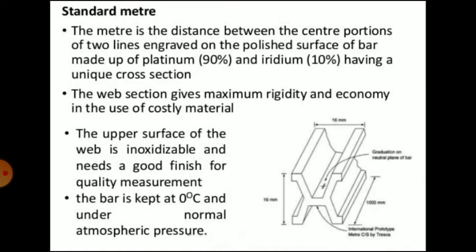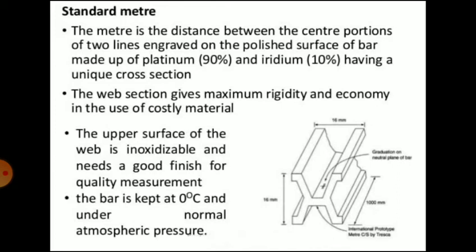So you can see the figure at the right hand side. The upper surface of the web is highly polished and has two fine lines engraved over it. You can see the two lines that are engraved on a polished surface.